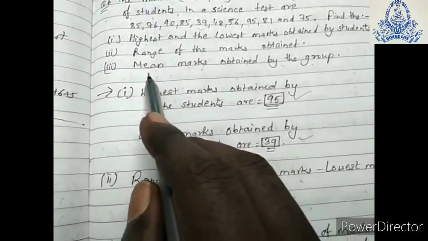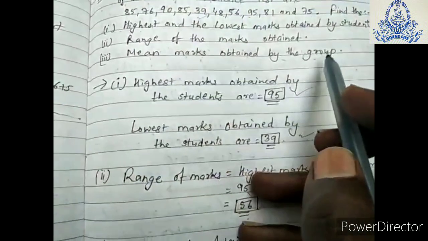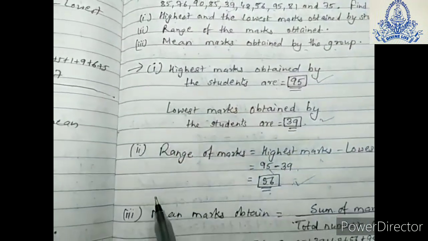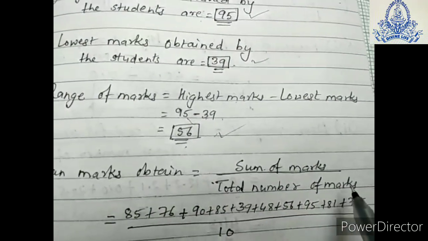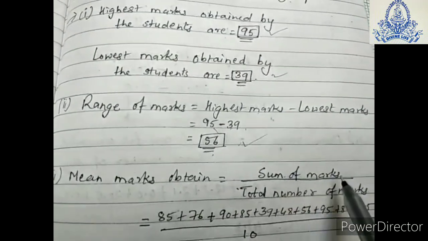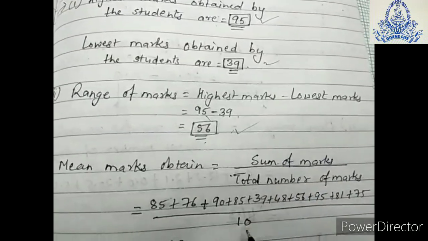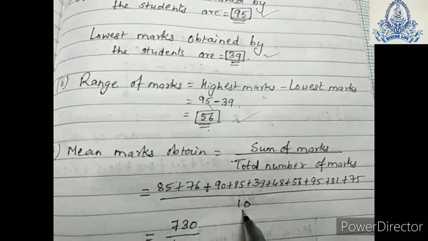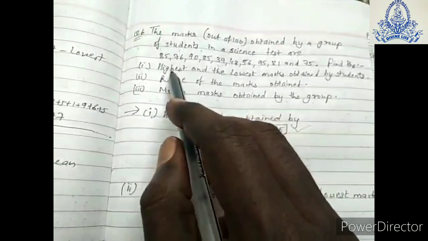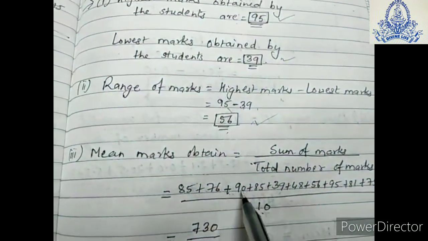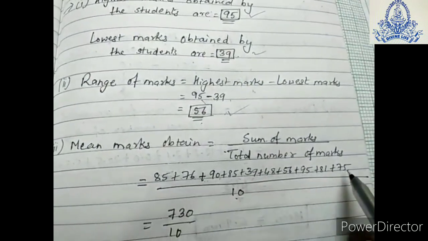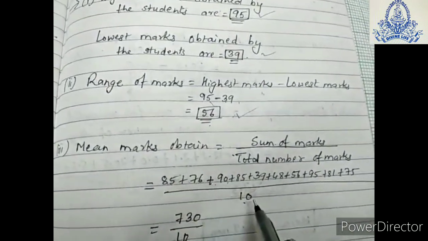Same way, third question, mean marks obtained by the group. Mean formula is, mean is equal to sum of all the observations divided by total number of observations. So here, sum of marks upon total number of marks. Total is 10 student marks we are having in the data, and we will add all these numbers, 85, 76, 90, 85, 39, and so on, 10 student marks we will add and divide it by 10.